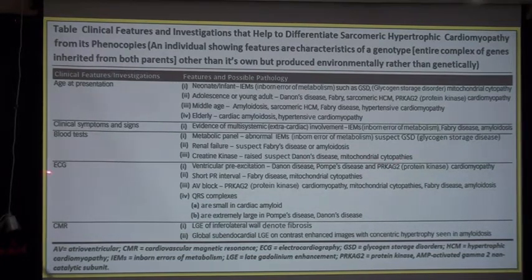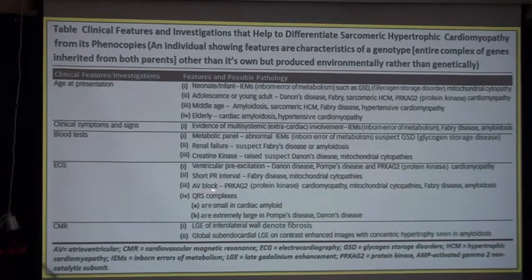Now if you see the ECG, and there is ventricular pre-excitation, then suspect Danon disease, Pompe disease, and protein kinase cardiomyopathy. If you see a short PR interval, suspect Fabry disease or mitochondrial cytopathy.